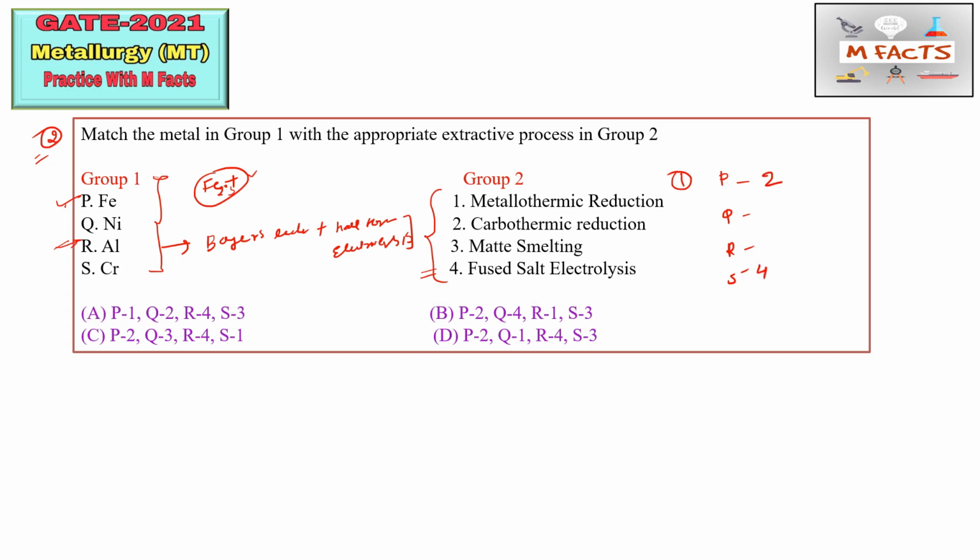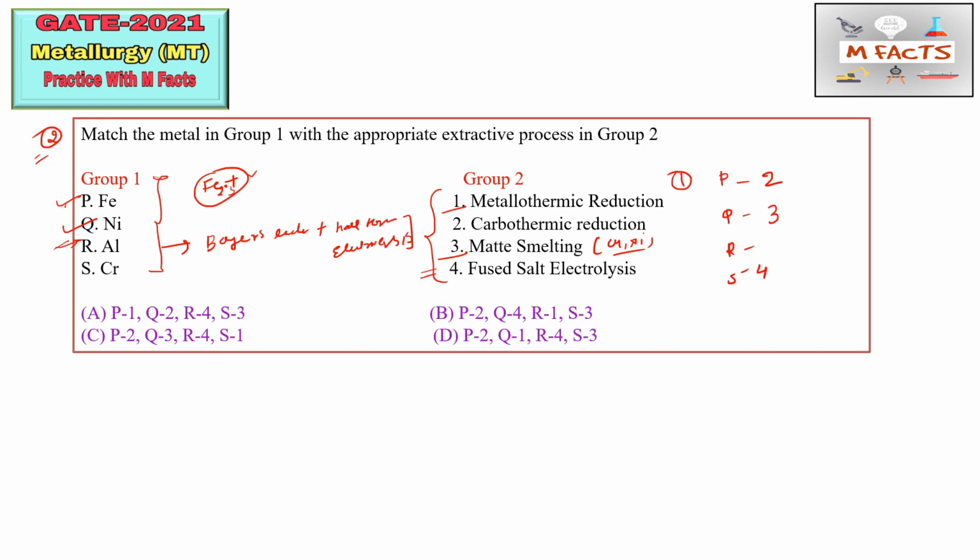So from here also you can sort out your options. But suppose in case you are not able to find the options, you can go for the next one, like nickel. So for nickel, the rest is matte smelting and the other one is metallothermic. But for nickel, matte smelting is done. For nickel and copper we can use matte smelting. So Q we can match through 3.